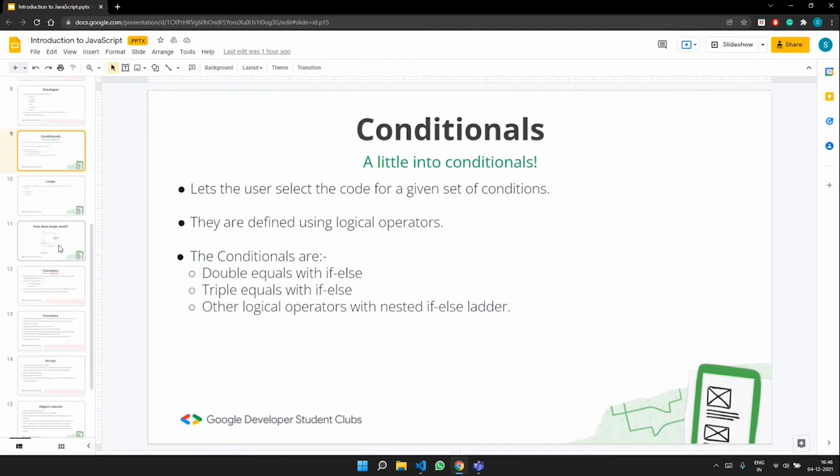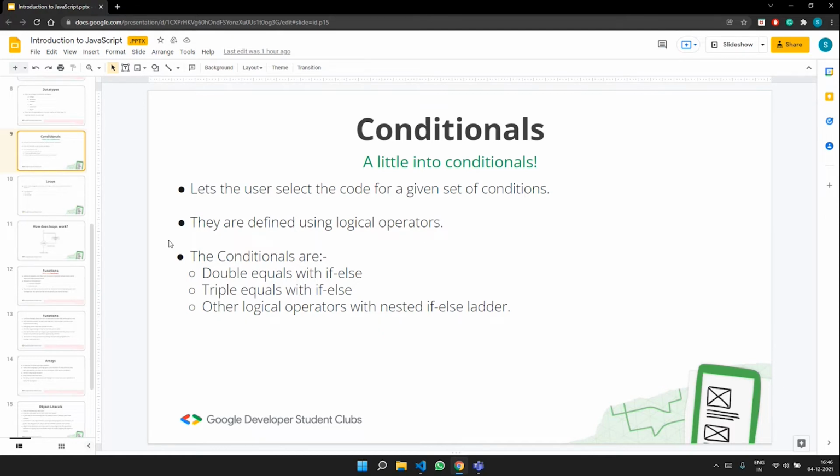Talking a little more about conditionals, you have double equals and triple equals in these if-else statements, which is slightly different from other programming languages. So what is the difference between double equals and triple equals? We will be seeing that right away. And you can also include other logical operators with a nested if-else ladder, just like in other programming languages.